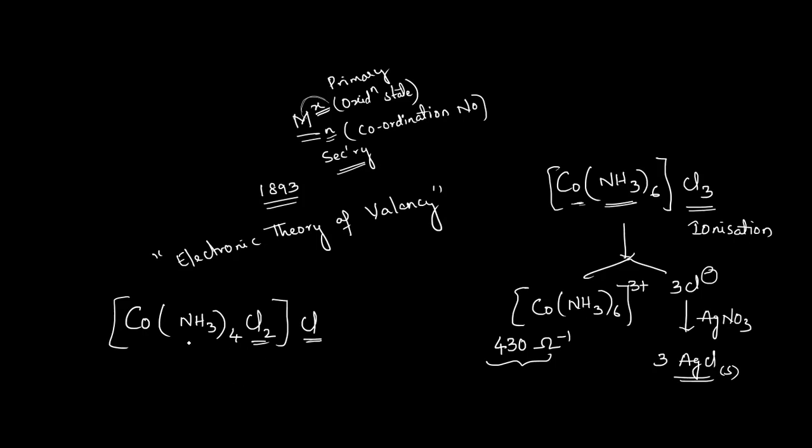Right? So the coordination number is not changing, and these two chloride ions are satisfying both the valencies, primary as well as secondary valency. But this chloride is only satisfying the primary valency, meaning in solution form it can give only one ion only.